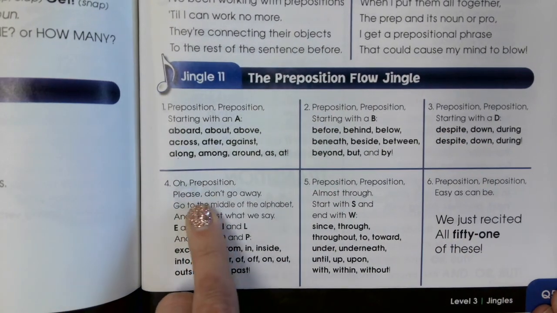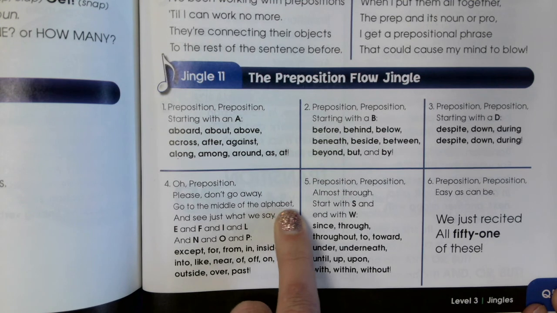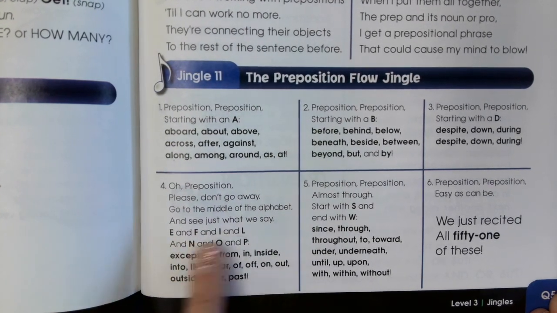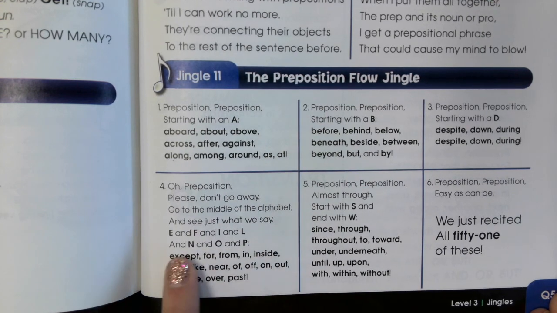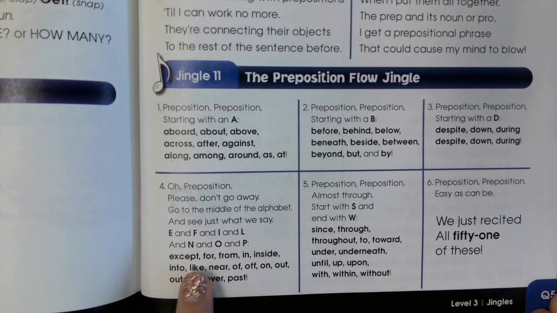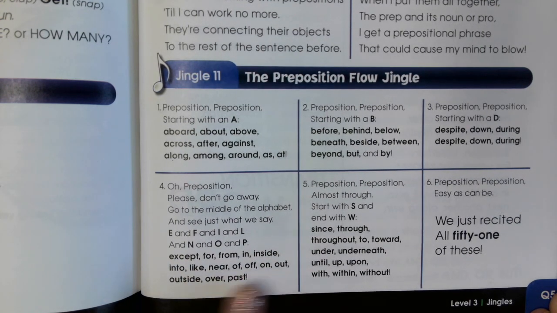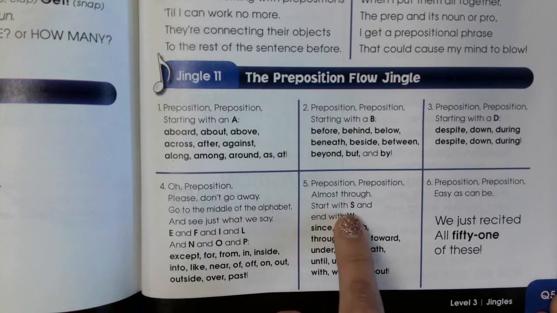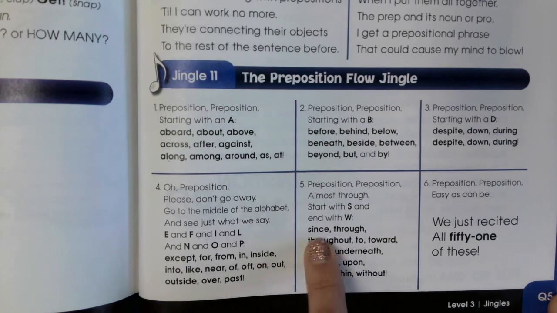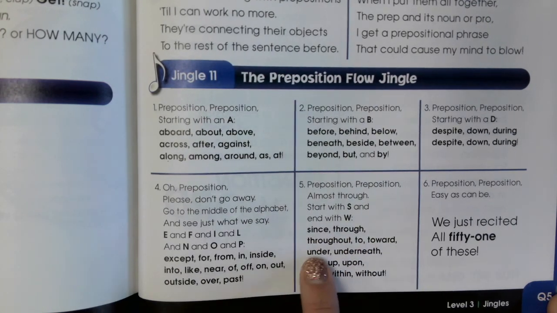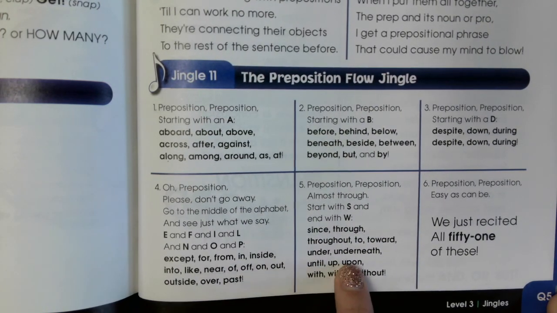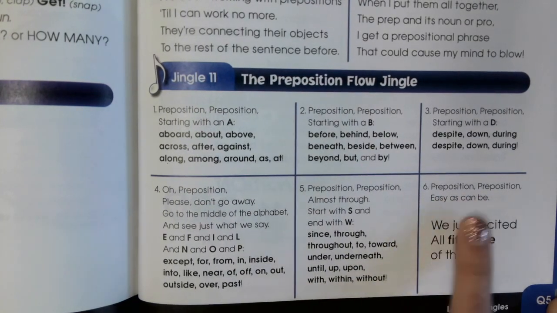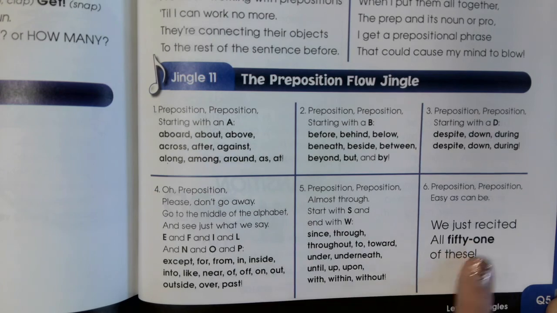Oh, preposition, please don't go away. Go to the middle of the alphabet and see just what we say. E and F and I and L and N and O and P. Except for from, in, inside, and to, like, near, of, off, on, out, outside, over, past. Preposition, preposition almost through. Start with S and end with W. Since, through, throughout. To, toward, underneath, under, until, up, upon, with, within, without. Preposition, preposition easy as can be. We just recited all 51 of 12.